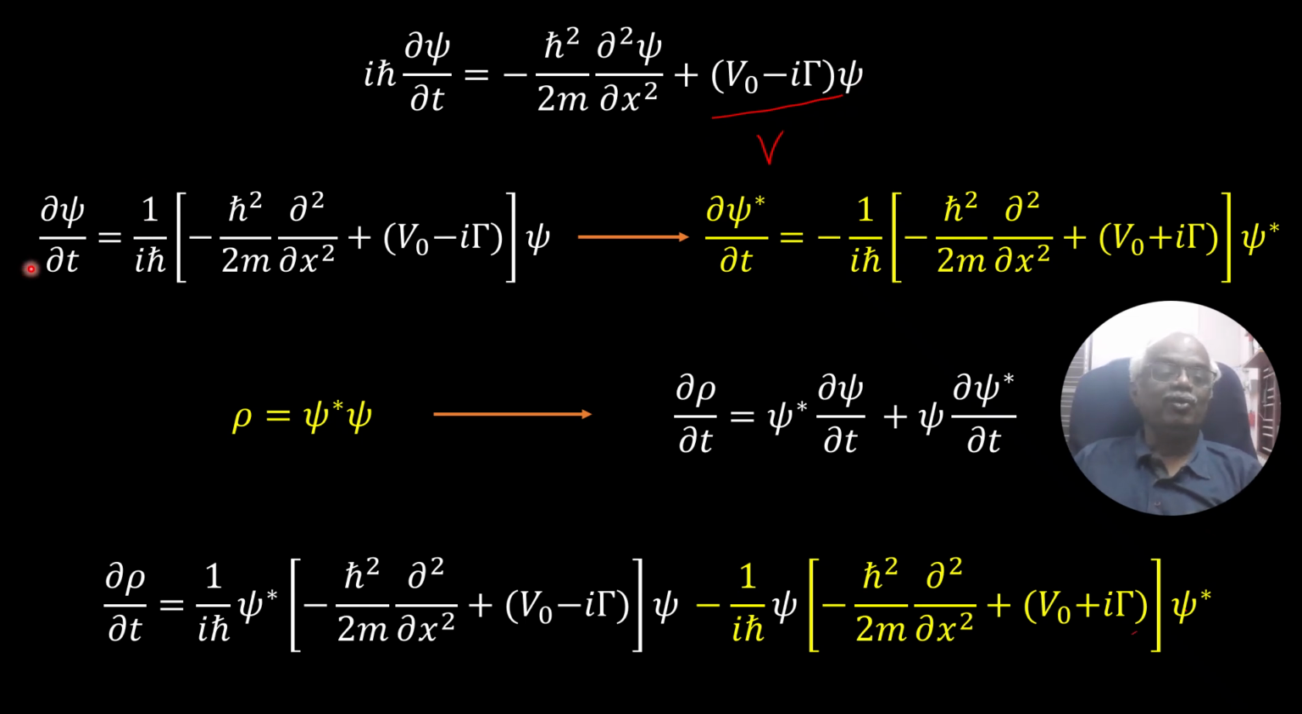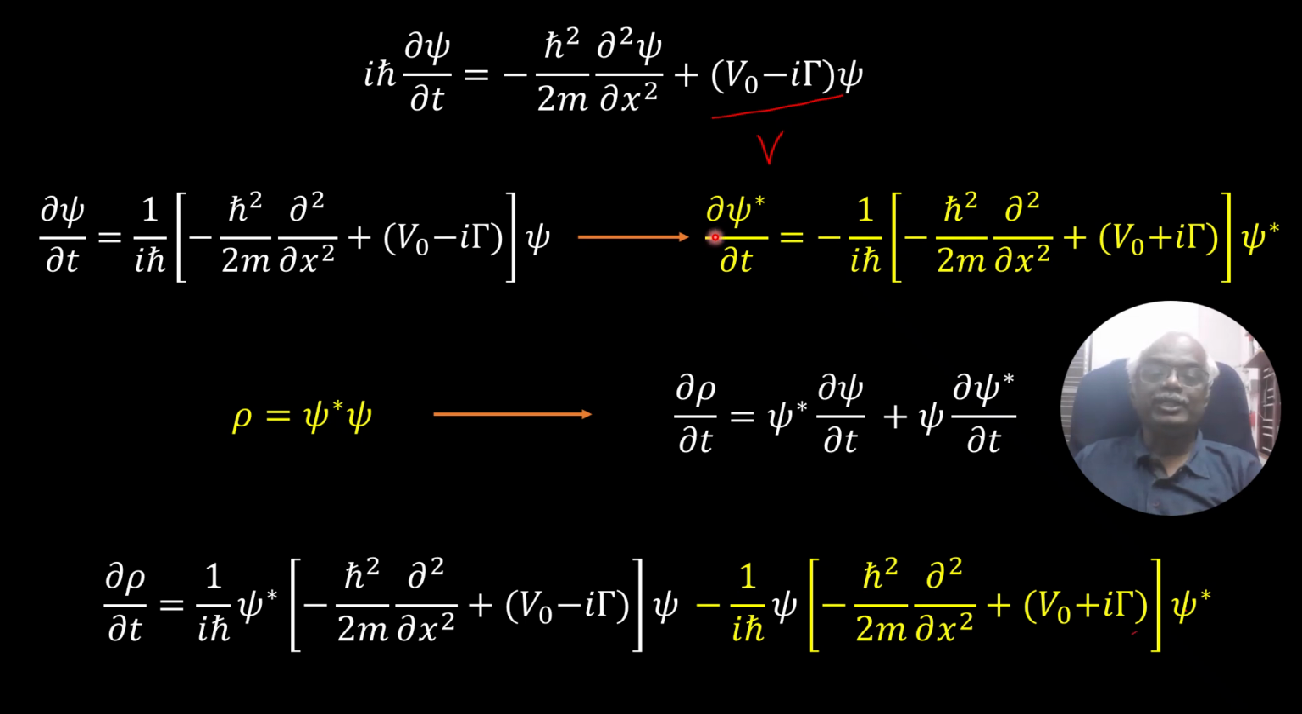Then what is delta psi over delta t? You bring this i h cross to the other side. So 1 over i h cross times the bracket: minus h cross squared over 2m delta 2 over delta x2 plus V naught minus i gamma, which act on psi.